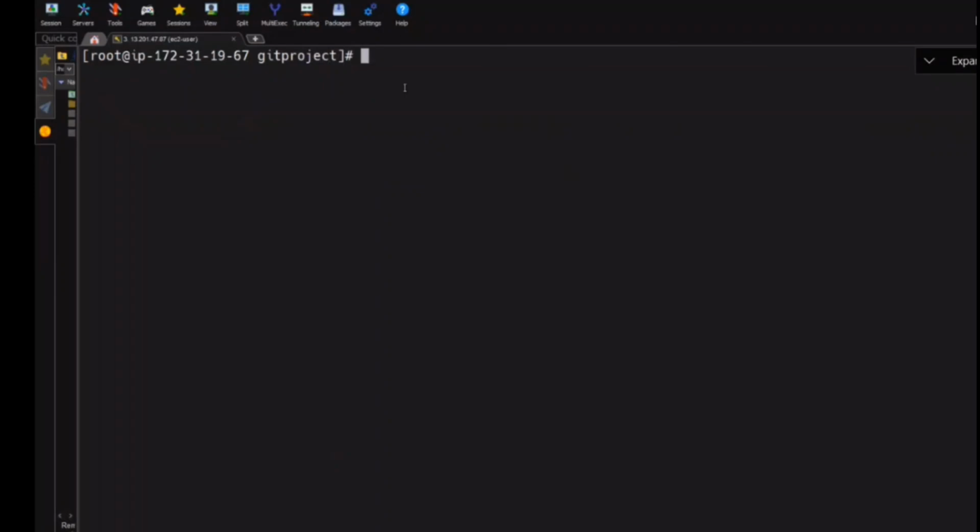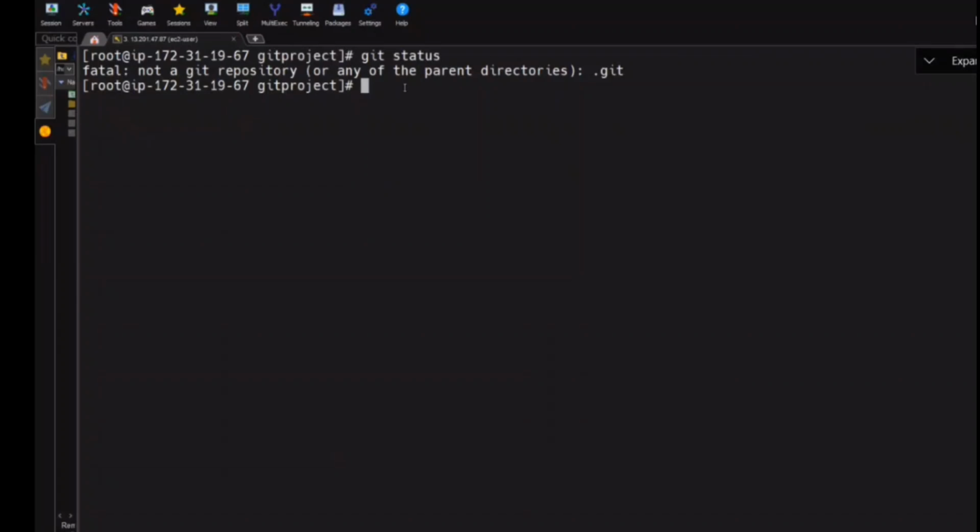See here. Before I do git init, there is a command called git status, to check the status of my file. When I do git status, it gives a very bad error. Read it: not a git repository or any of the parent directories .git. That means the directory I'm using is not a git repository at the moment. To remove this error, first we need to do git init.